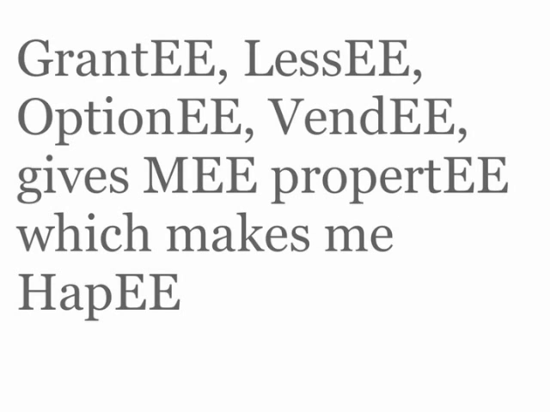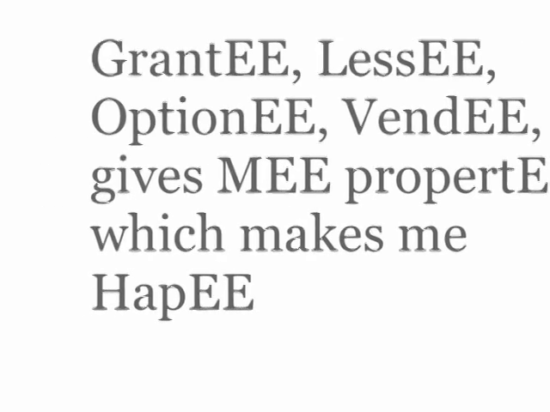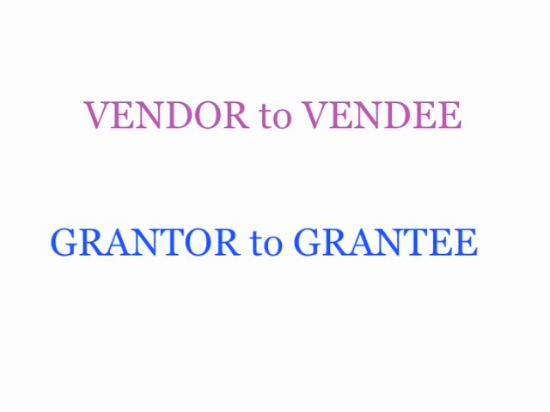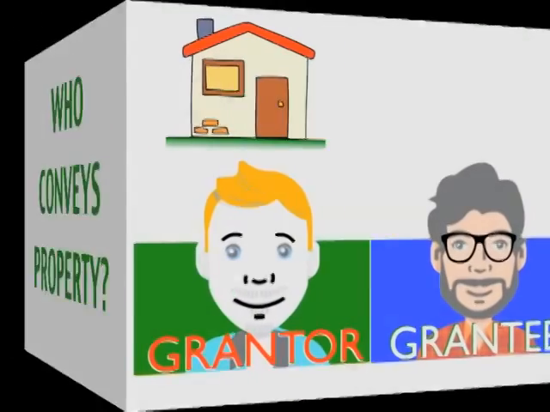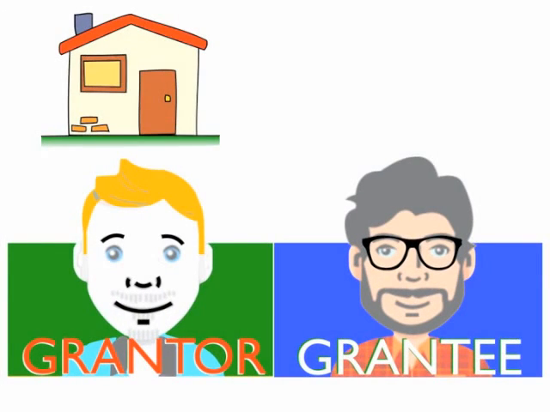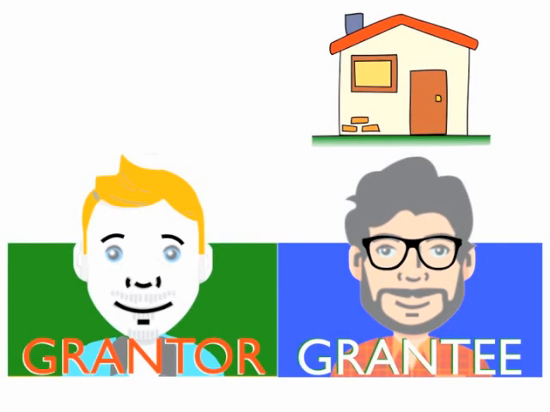It may seem silly, but when you are taking the exam and you see a question that you don't understand, but you know one party is giving something and the other party is receiving something, you will be thrilled. For example, a vendor sells to a vendee. The grantor conveys property to a grantee who receives it. So if they ask you, who conveys property, you see an option that says grantor and the optionee is grantee, you may not know anything about deeds. But you know the answer is grantor because OR is the conveyor.